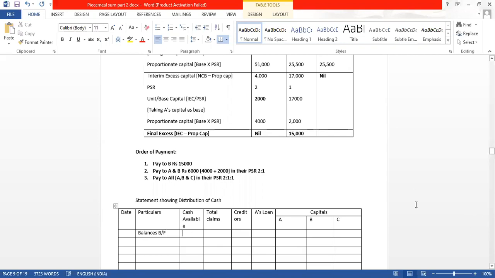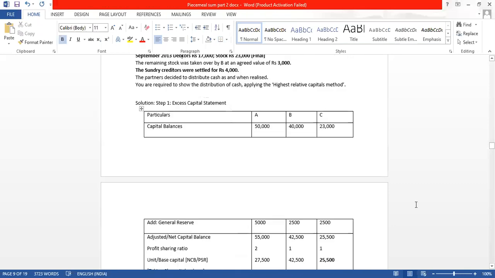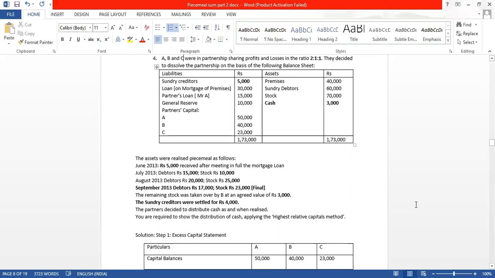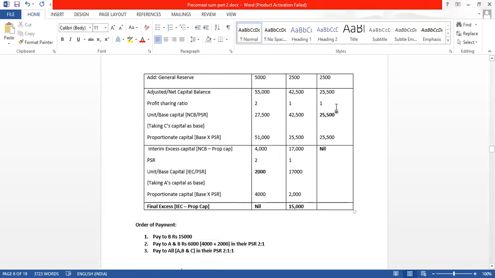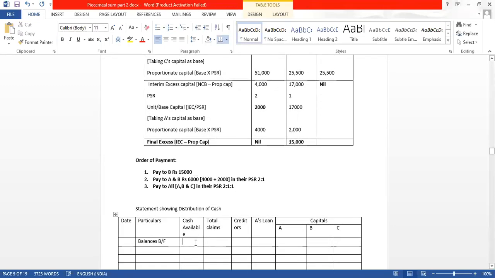How much is the cash available? Let us just go above and see. Check how much is the cash available. It is 3,000. Cash available is 3,000, so I will write here 3,000. Total claims we will write lastly.